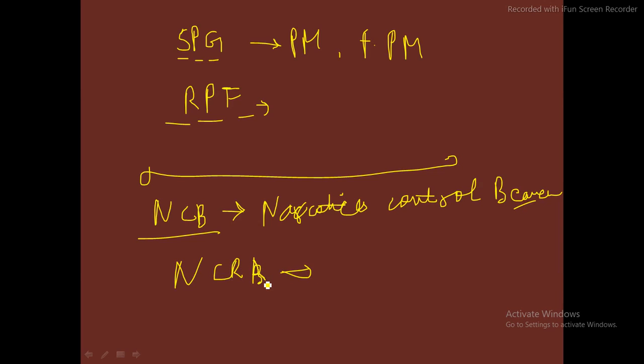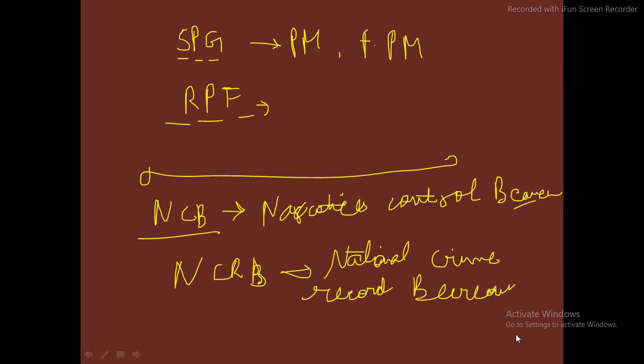Then we have NCRB. This also you would have heard. Okay, this is known as National Crime Record Bureau, and basically they do analysis and collection of the crime reports.